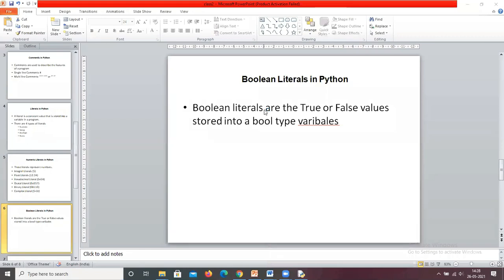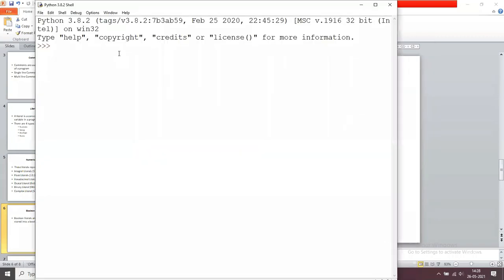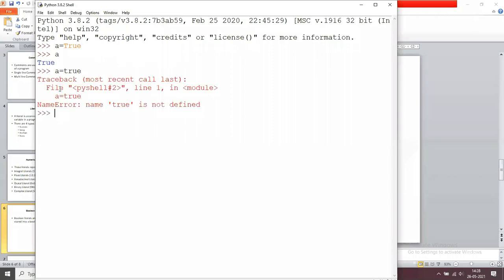One is true, another one is false. Here I am taking A equals capital T, TRUE. A equals True. If you print the value of A, it prints True. A equals TRUE in all capitals is wrong. Now it returns an error.